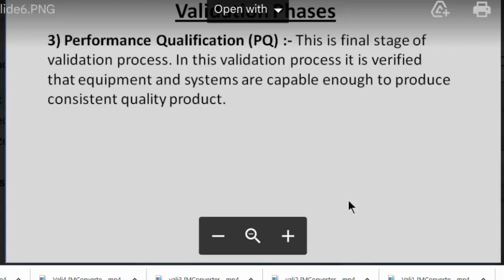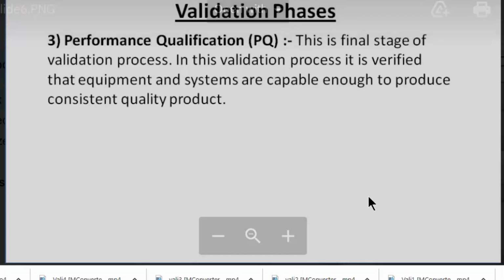The third one is performance qualification. This is the final stage of the validation process. In this process, it is verified that the equipment and system are capable enough to produce consistent quality of product. So this is the final qualification stage. If you pass all the test parameters and performance parameters, then you can say you are qualified for this phase, meaning you have passed through the performance qualification stage.